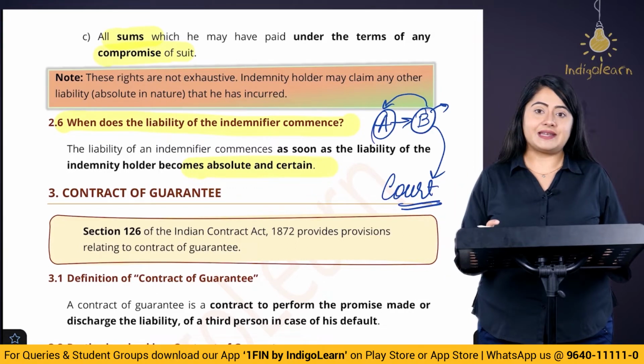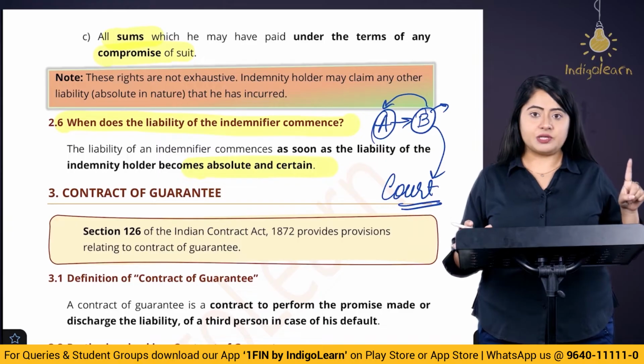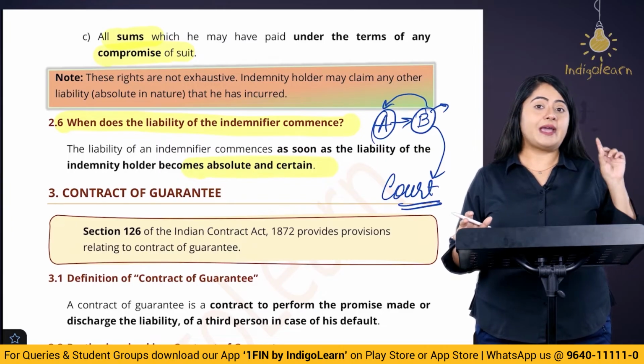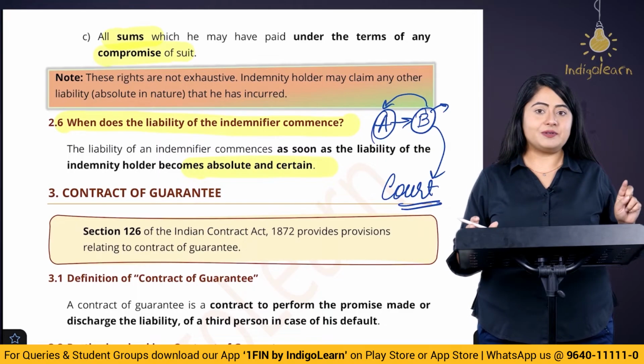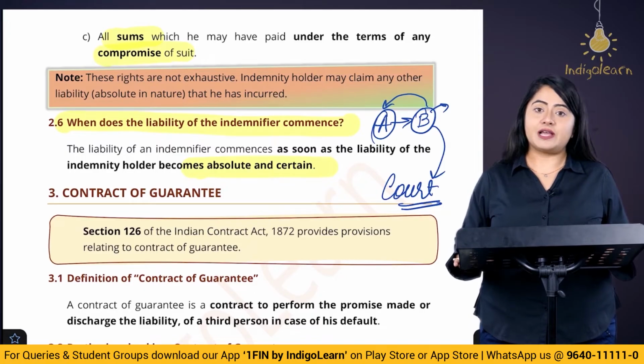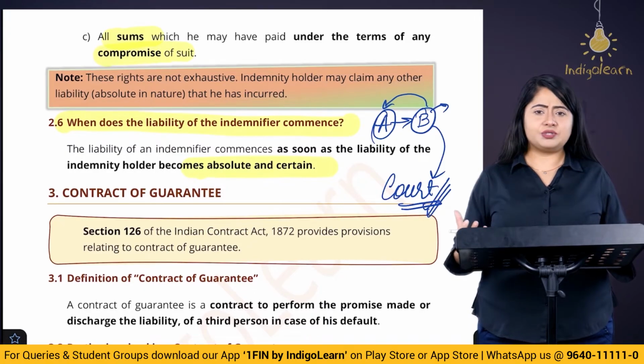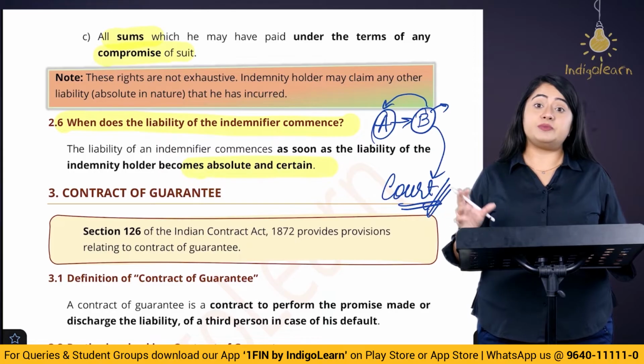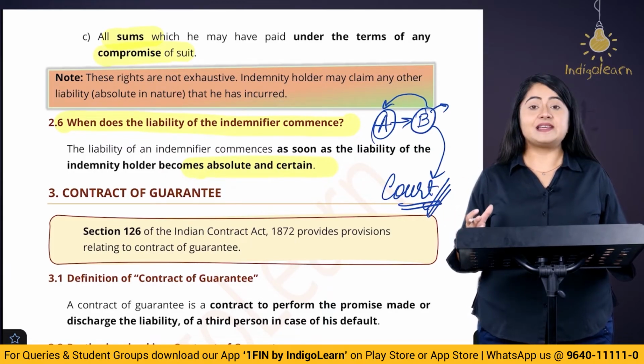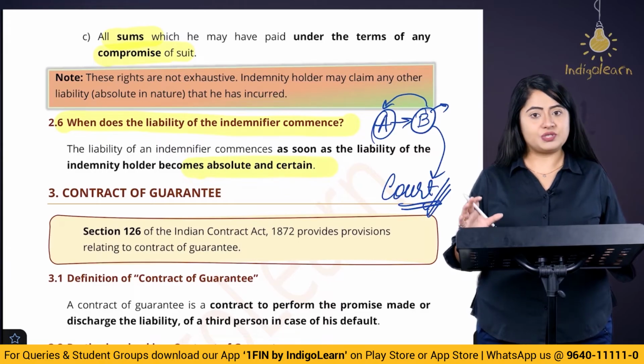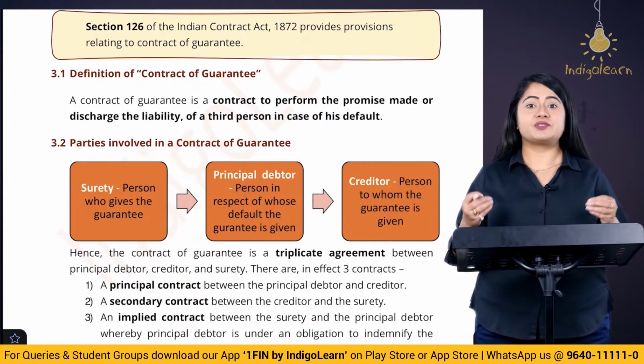A, who is the indemnifier, his liability is going to be established when, first of all, there has to be a loss, and the amount of the loss should be absolute and certain. When that happens, then in that case the indemnifier will have to pay. So in this case, whenever the court decides the exact amount which B will have to pay, then at that time A is going to become liable. At that time the liability of the indemnifier is going to start. So that was all about the contract of indemnity.